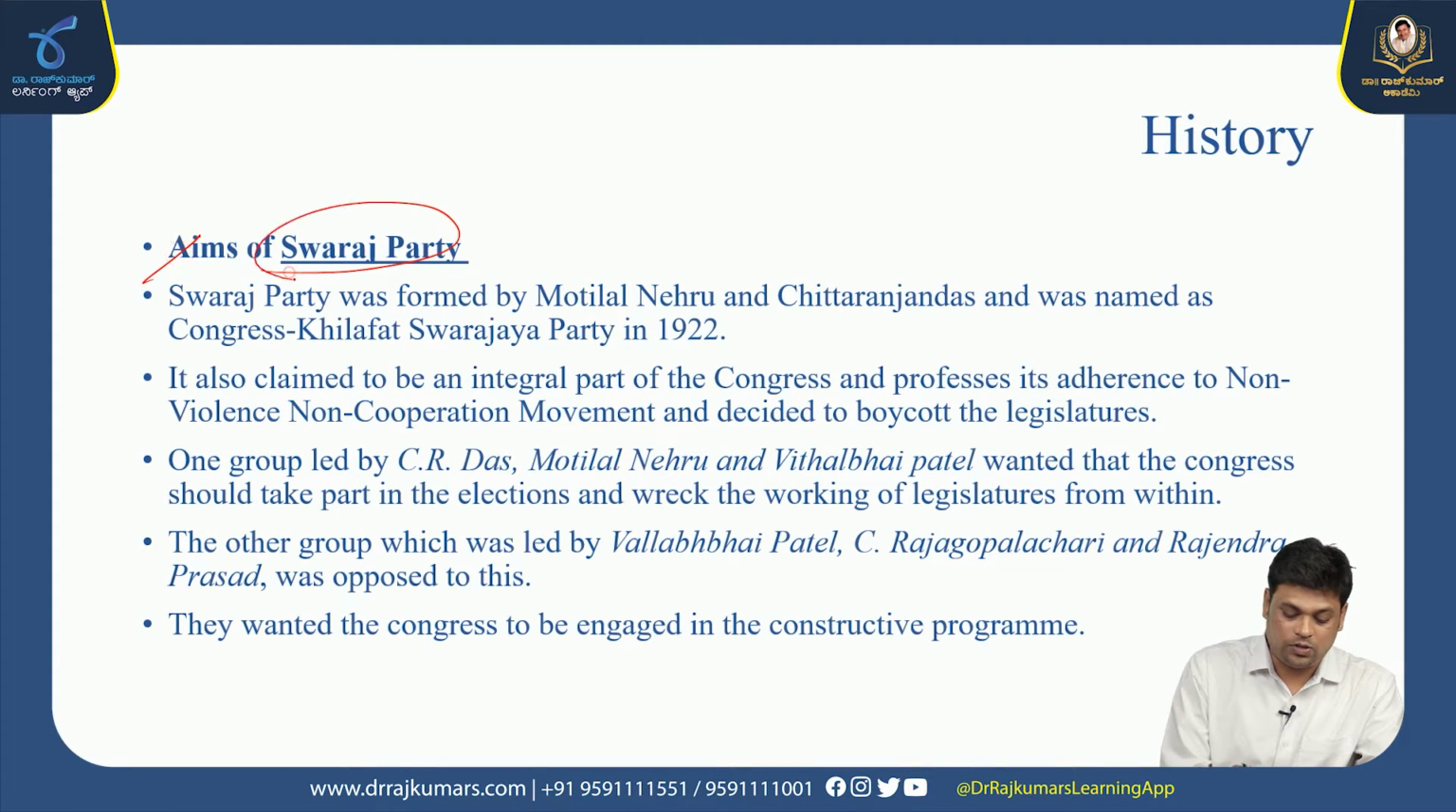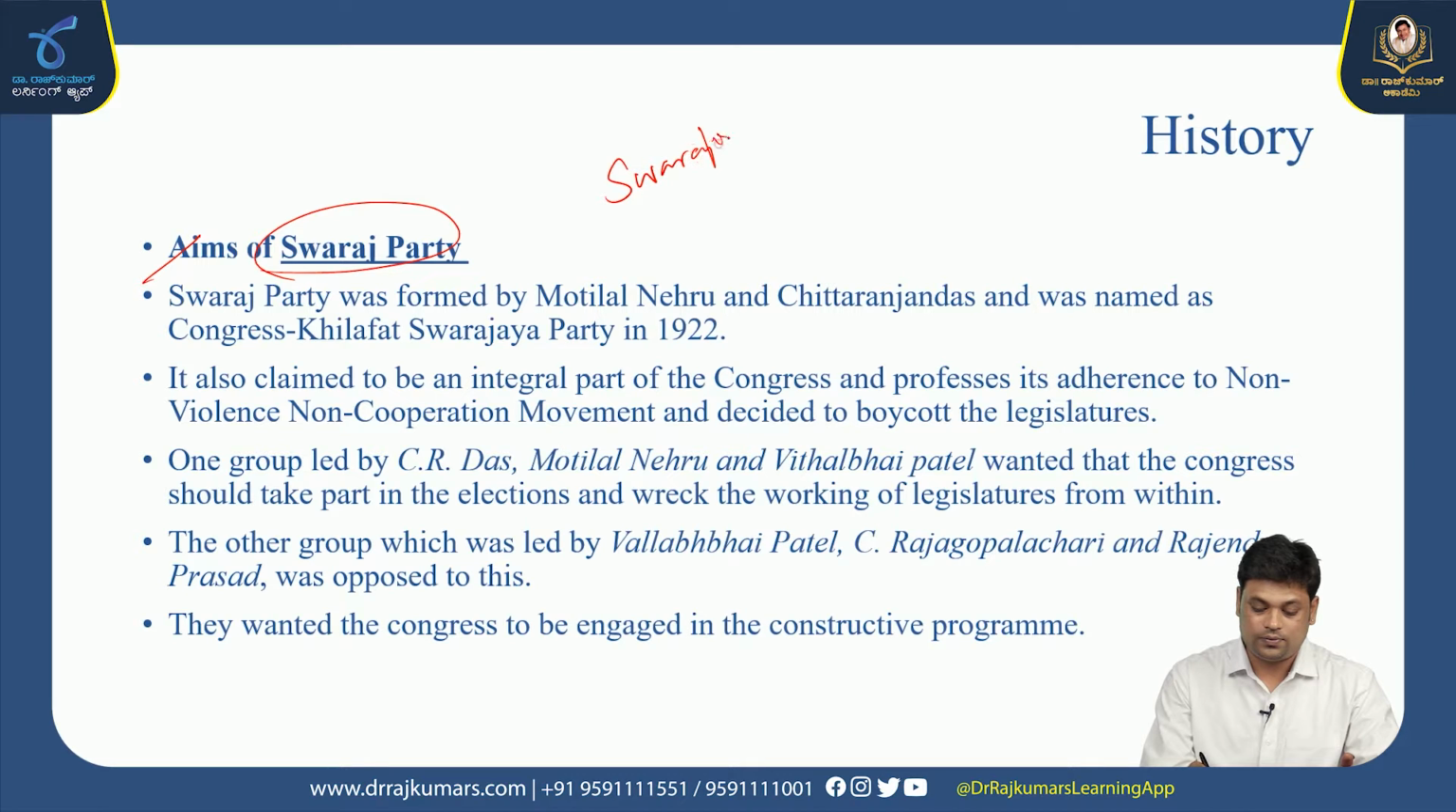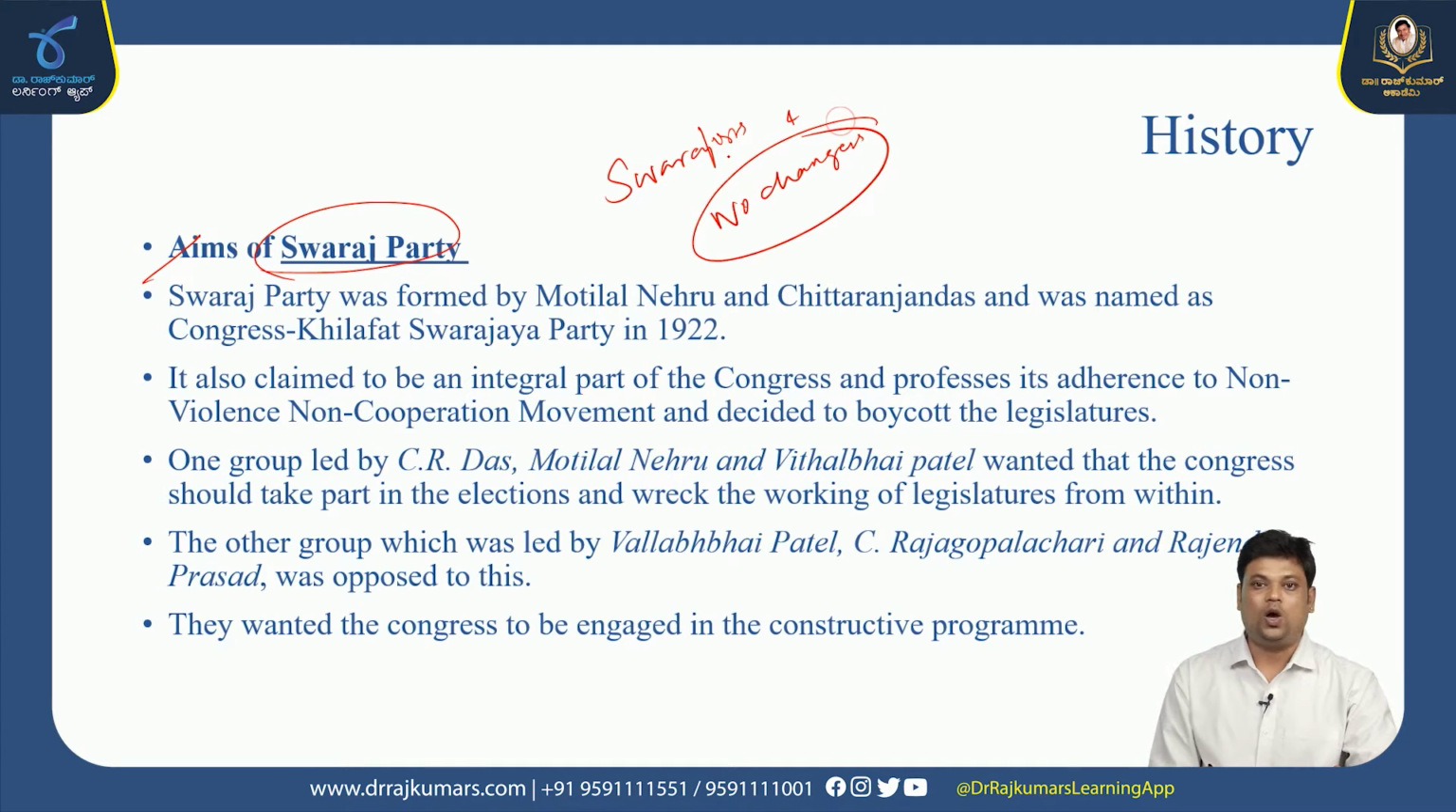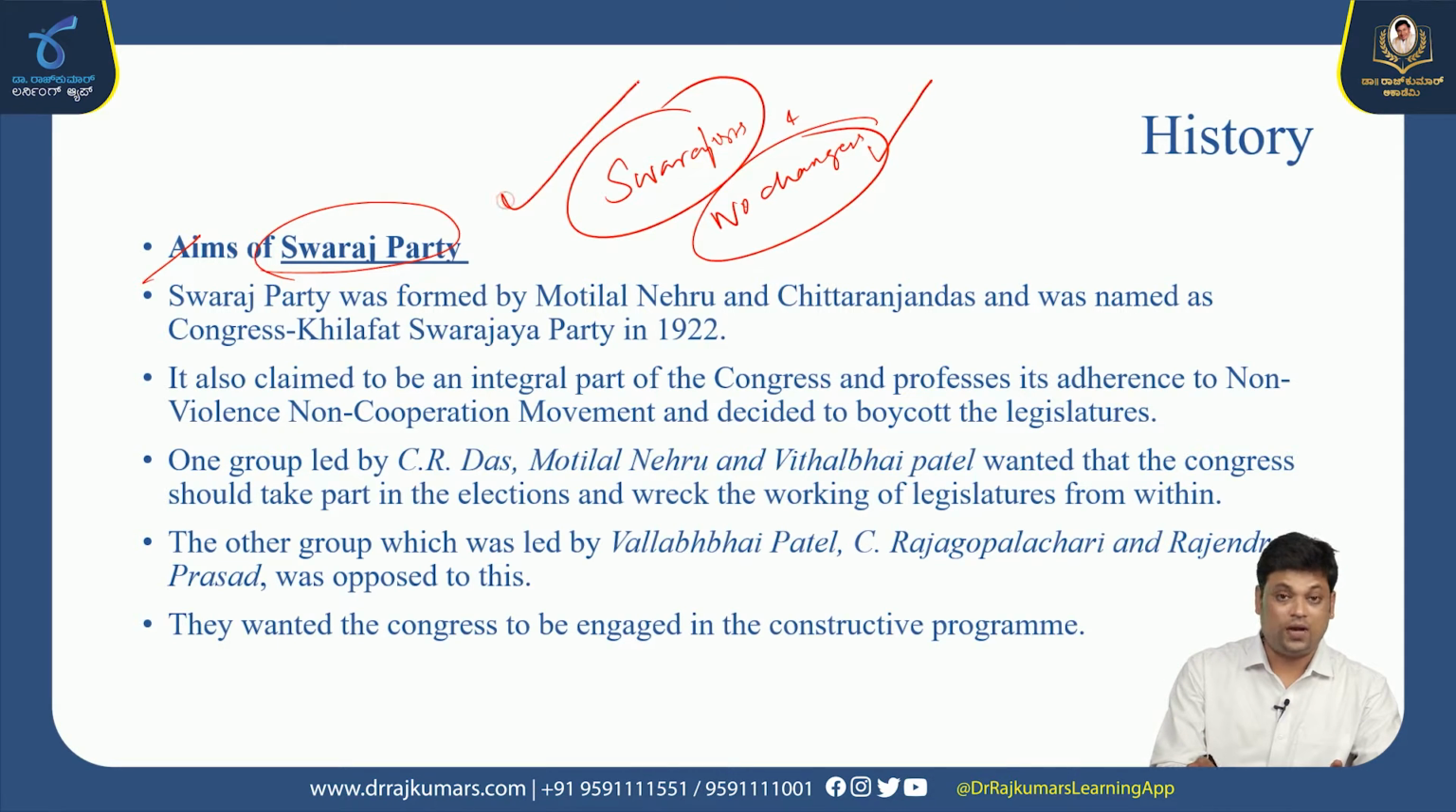So, aims of the Swaraj Party. After the arrest of Mahatma Gandhi, there was a division in the Indian National Congress, popularly known as Swarajists and No Changers. As per the non-cooperation movement, the Legislative Assembly was to be boycotted. Now, Motilal Nehru and C.R. Das suggested that Congressmen should enter the council. So, those supporting entry to the council were popularly known as Swarajists.